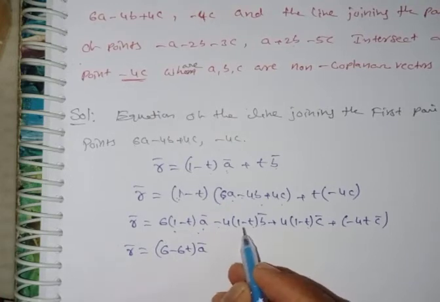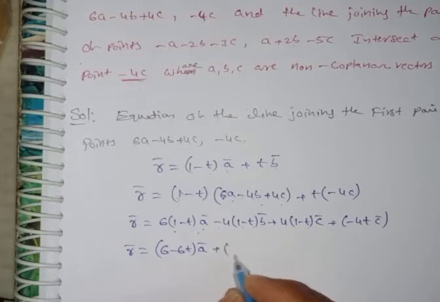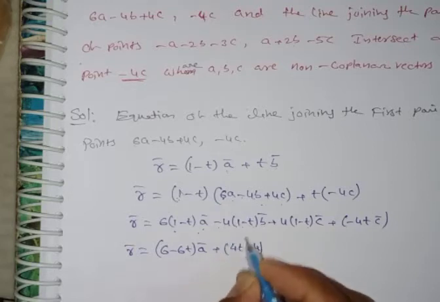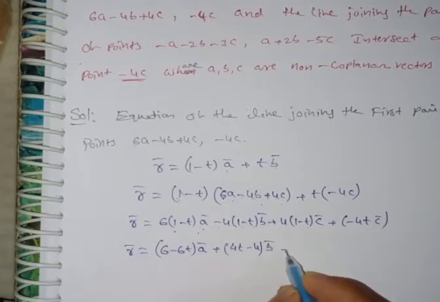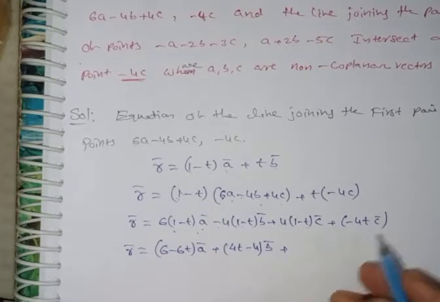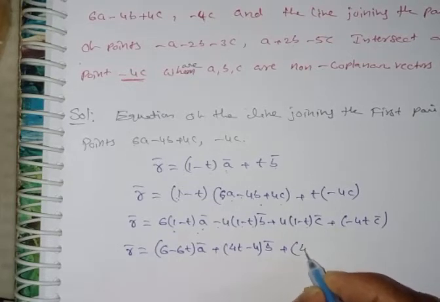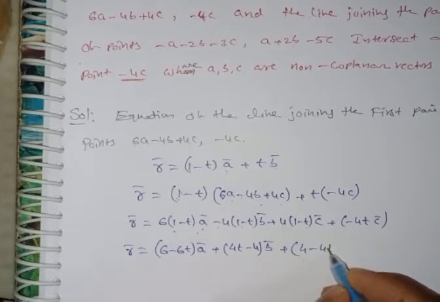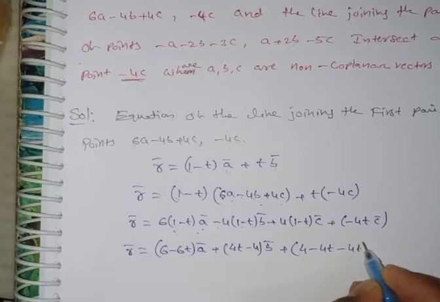And b bar, only one term is there, therefore minus 4 plus 4t, b bar. Then c bar, you can write first 4 into 1 minus t, and minus 4t.